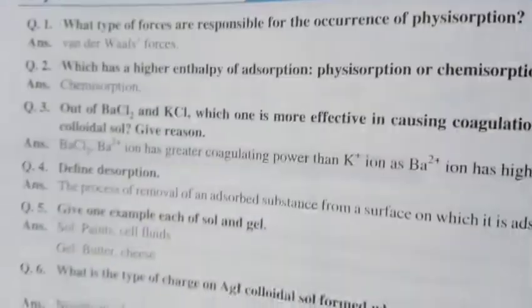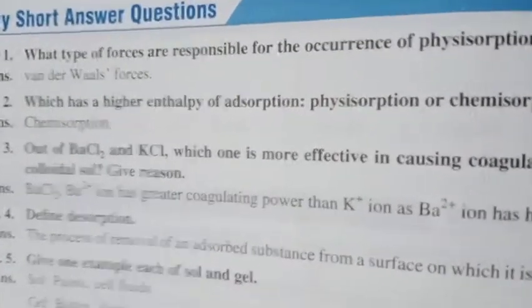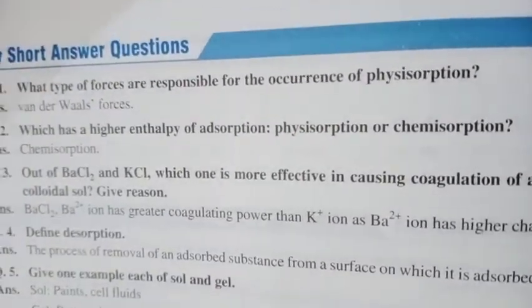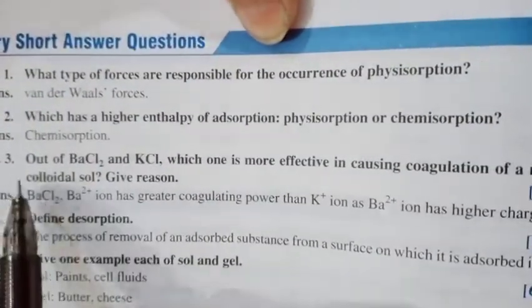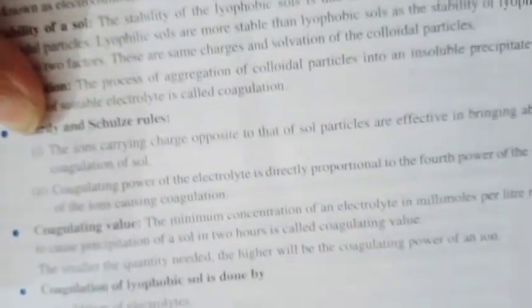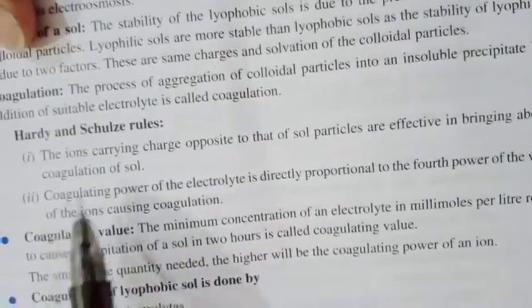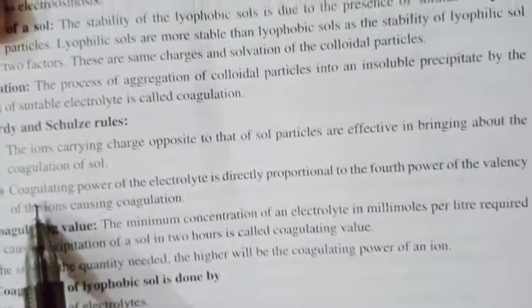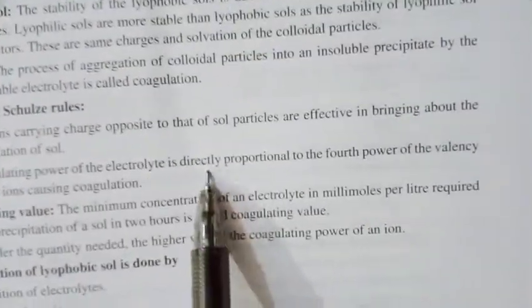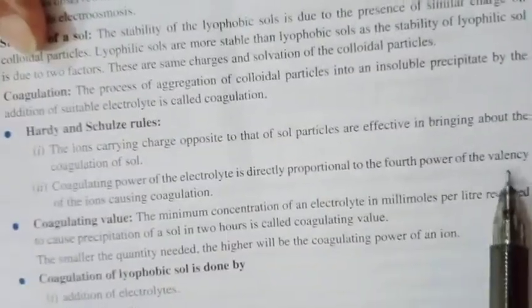Now third question is, out of barium chloride and KCl, which is more effective in causing coagulation of negatively charged sol? Before solving this question, first of all look at the rule which is called as Hardy-Schulze rule. According to Hardy-Schulze rule, the ions carrying opposite charge to that of colloidal particles are effective in bringing the coagulation of sol. Second rule is, coagulating power of electrolyte is directly proportional to the fourth power of valency of ion causing coagulation.